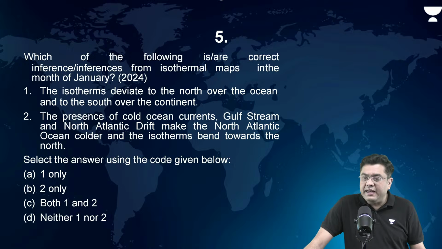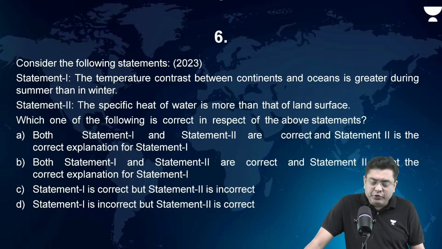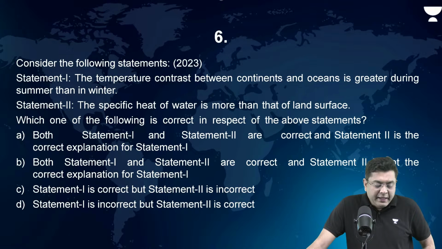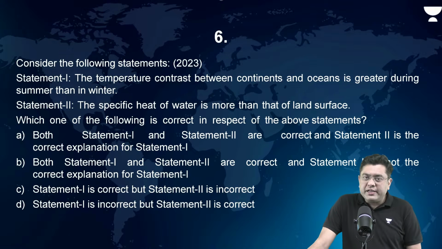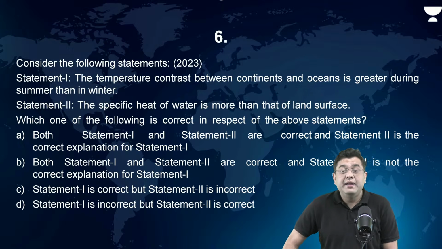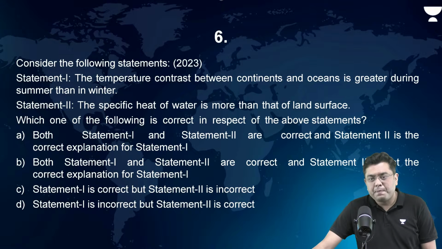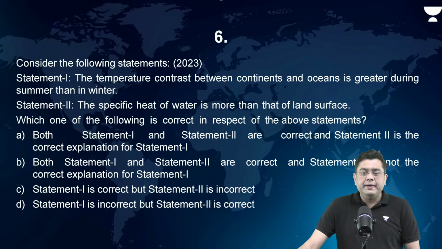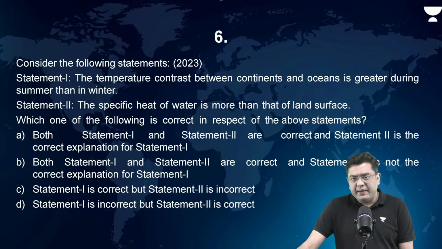So, this is basically a question associated with isotherms. We will be discussing it after the discussion of the isotherms. Consider the following statements. The temperature contrast between continents and oceans is greater during the summer than in winter. The specific heat of water is more than that of the land surface. So, here, what will be the correct answer?